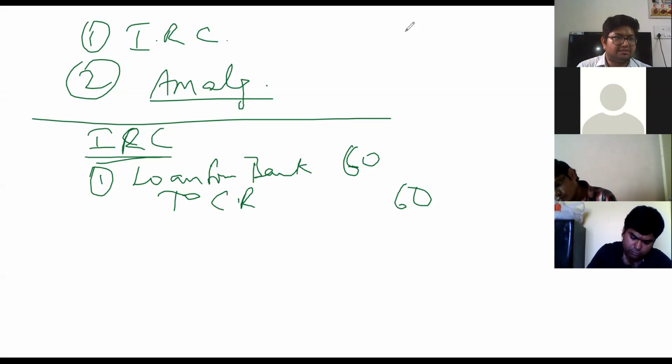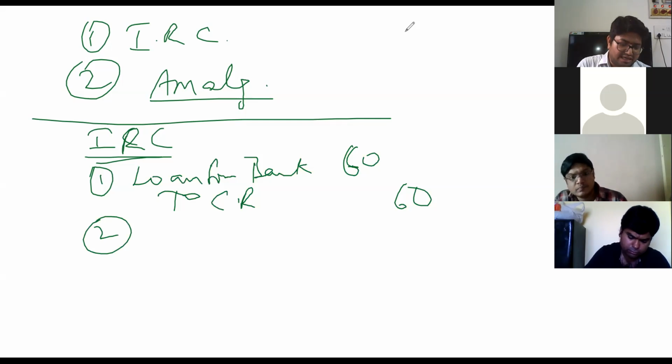Then there is something he has mentioned about reduction of equity shares from 100 rupees to 10 rupees and then consolidating 10 shares into 1. So let us write the entry for that.